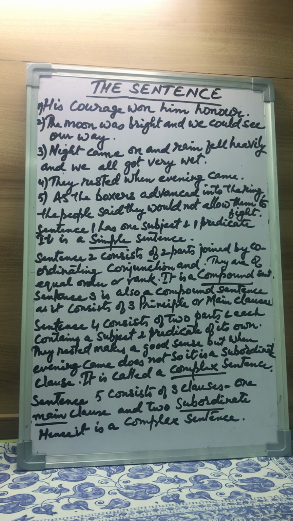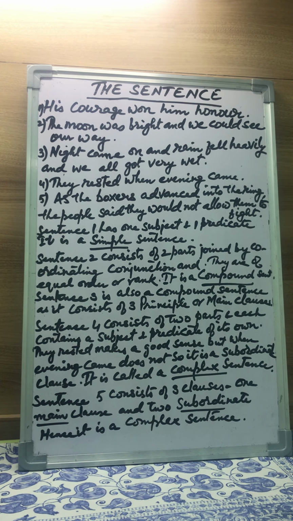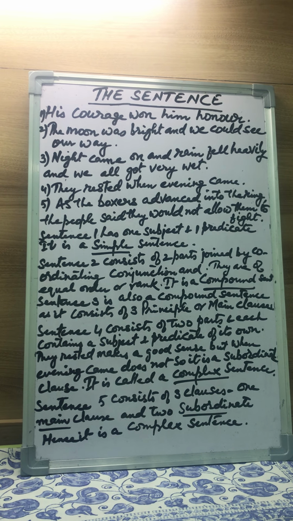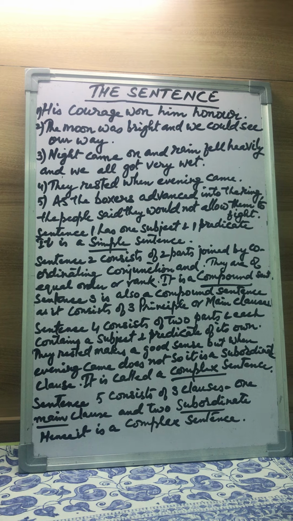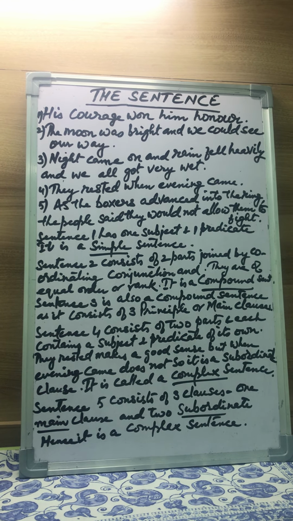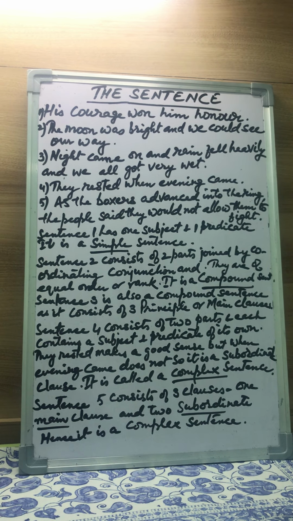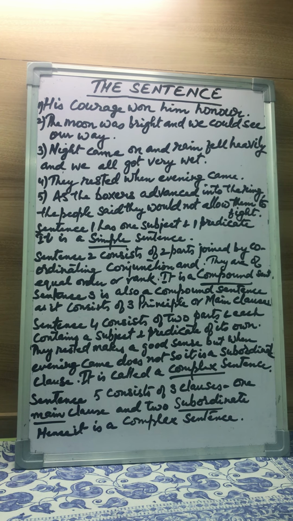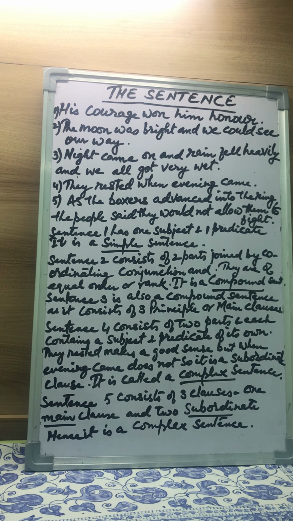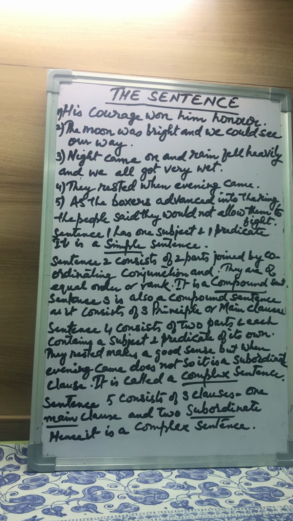As the boxers advanced into the ring, it is not complete in itself. It depends upon the other clause for its meaning. They would not allow them to fight. Similarly, this clause also depends upon the principal clause. Such a sentence is called a complex sentence. A complex sentence consists of one main clause and one or more subordinate clauses.